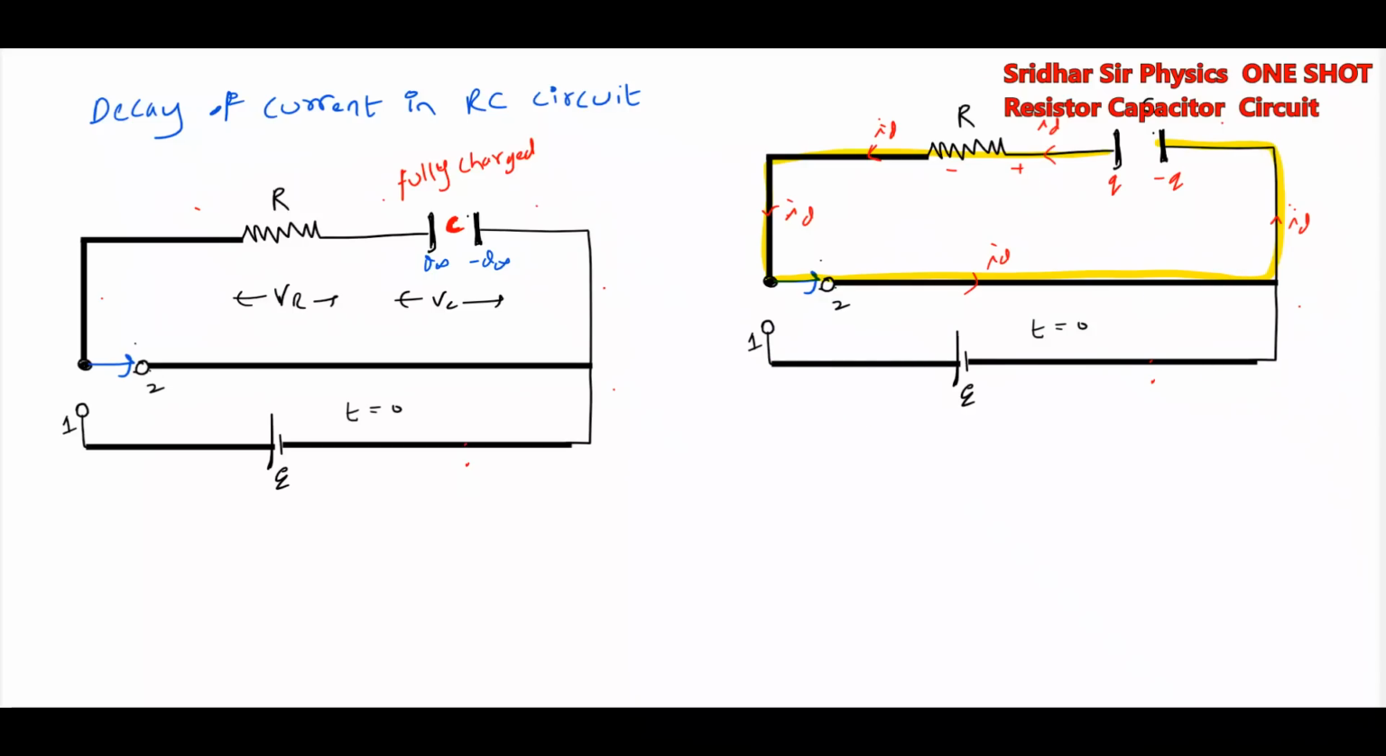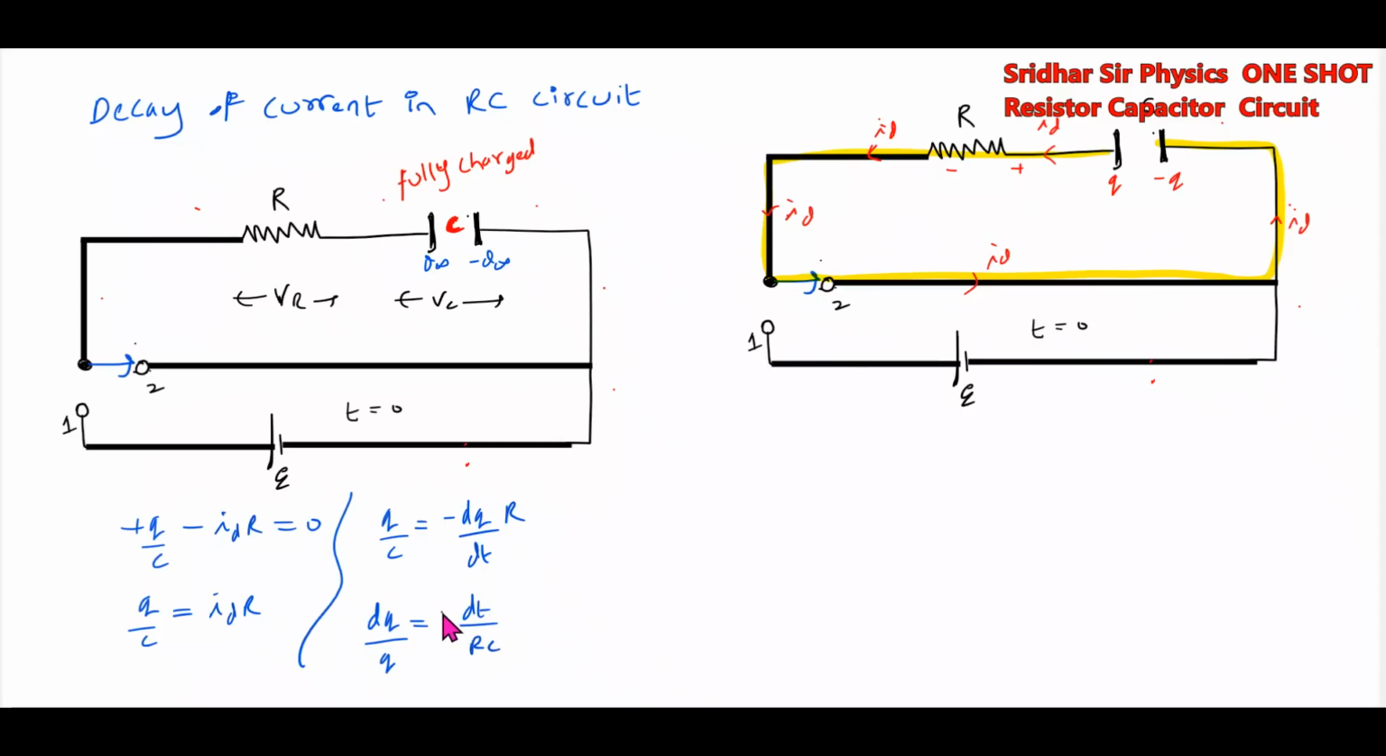Then we'll write down this one. Applying KVL, the loop equation: Q by C minus ID into R equal to 0. Q by C equal to ID into R. Q by C equal to minus dq by dt. So this will become dq by q equal to minus dt by RC. It will start decreasing. Say at t equals 0, what was the charge? Q infinity. At any time t, let q be the charge.